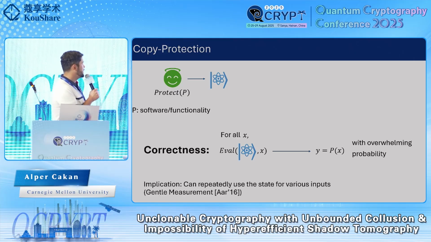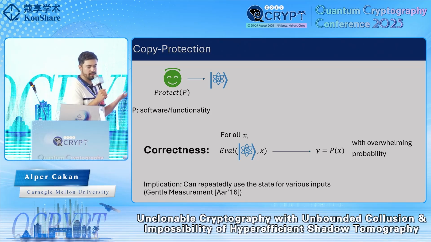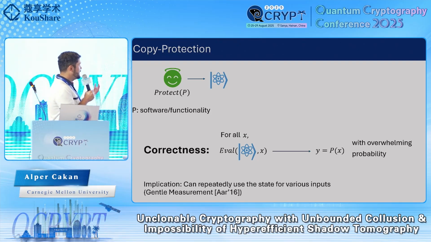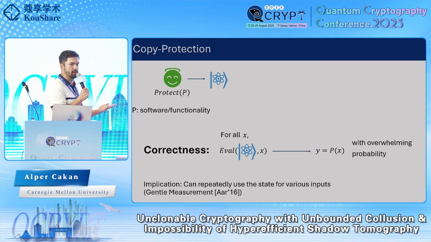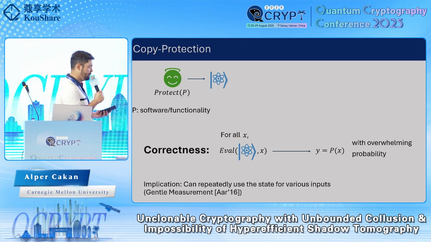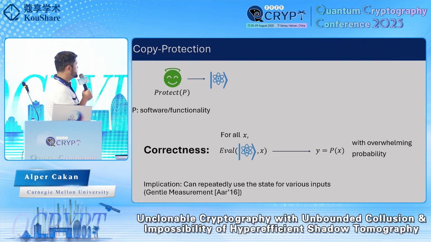So in copy protection, we consider some program or software functionality, for example, a video game or Microsoft Excel and so on. Let's say that we're selling this program to people and we don't want them to distribute this freely and pirate this program. So to prevent this, we encode this program into a quantum state, an unclonable quantum state.